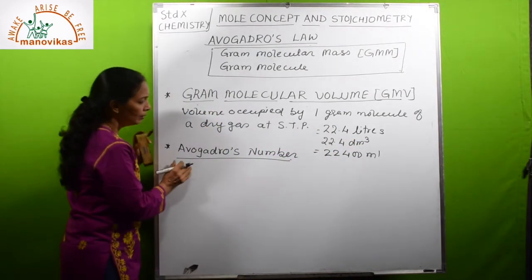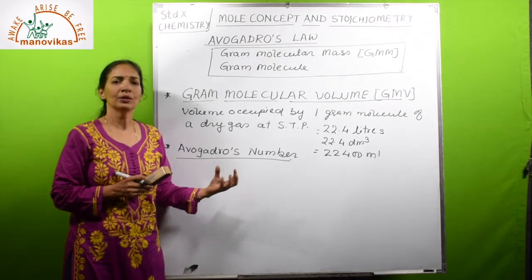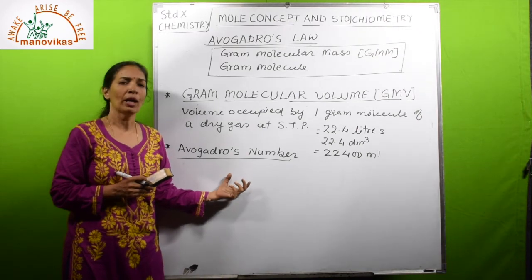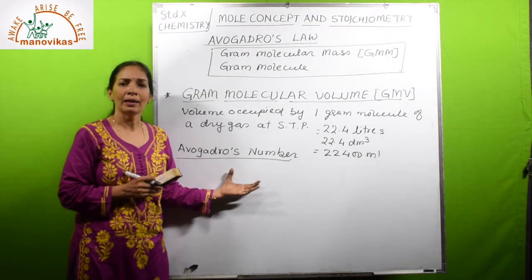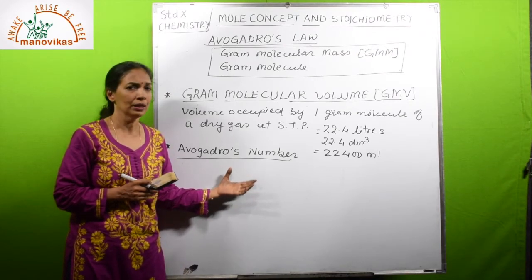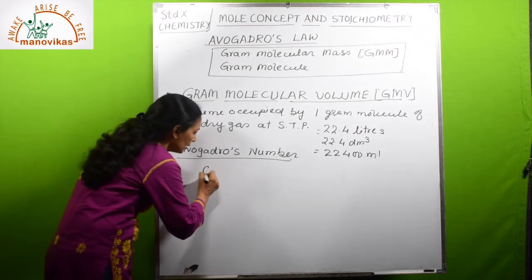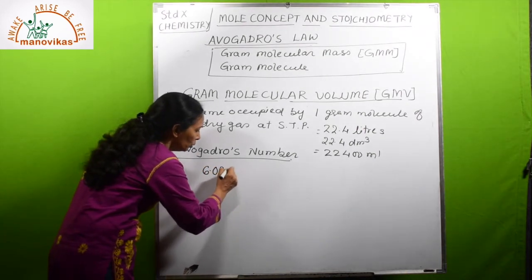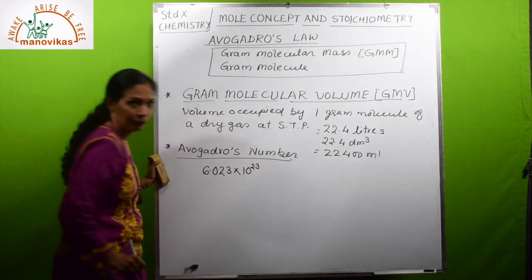Then comes another term, Avogadro's number. What is Avogadro's number? This is a numerical value which you have to substitute in the numericals. The number of atoms present in 12 grams of carbon-12 is called Avogadro number. Avogadro number value is 6.023 into 10 to the power 23.